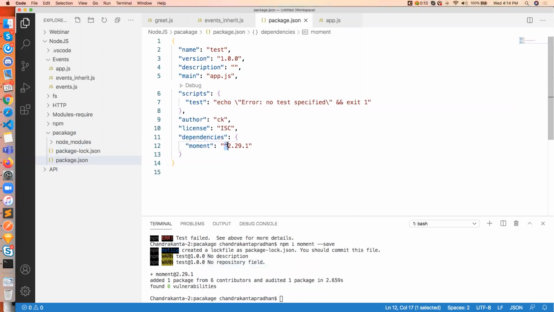What is the meaning of the caret sign? The caret sign means it can allow the update of minor versions and patches, but it will not allow the major version to update. Whenever an update comes, whenever somebody installs it the next time, package.json is used. Whenever you are transferring a project to anybody else, you are not transferring this node_modules. Look at here, it is automatically created whenever you install any module, right? I'll explain.